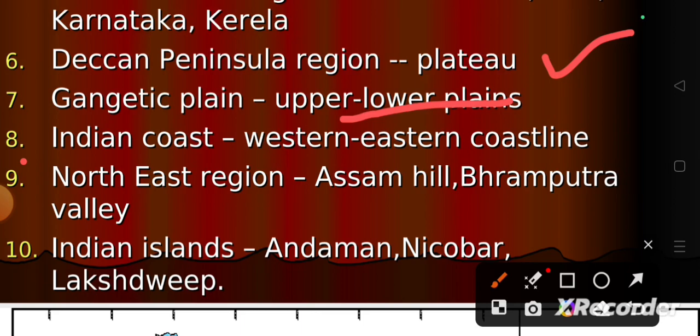And the Indian coast includes the western and eastern coastlines, and the Lakshadweep Islands are also present under the Indian coast. And the northeast region includes Assam Hills, Brahmaputra Valley, and Northeast Hills. And also the Indian Islands, which include Andaman and Nicobar and Lakshadweep Islands. These are the 10 biogeographical zones with the 26 biotic provinces.